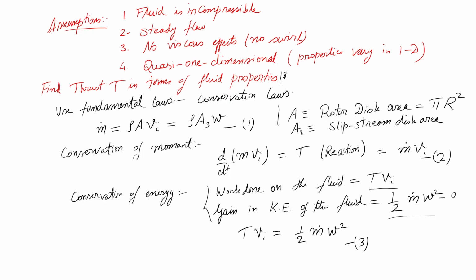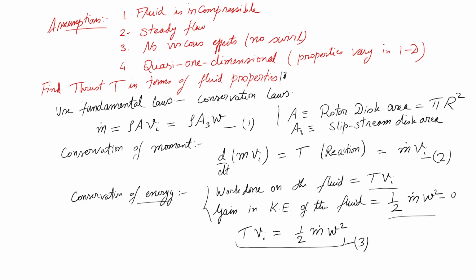Here, because it is a rate of change of work done or rate of change of kinetic energy, it is basically a power term, which is half m dot w square, because it is not a constant mass, it is a mass that is flowing through it. So, by the law of conservation of energy, we end up with this expression where my work done should be equal to the change in kinetic energy. These are the three key equations which I have at my disposal.